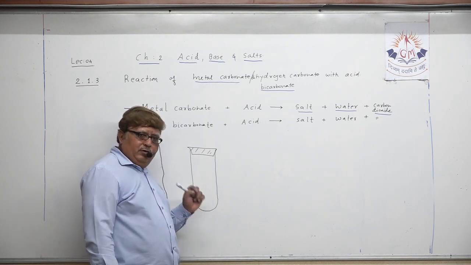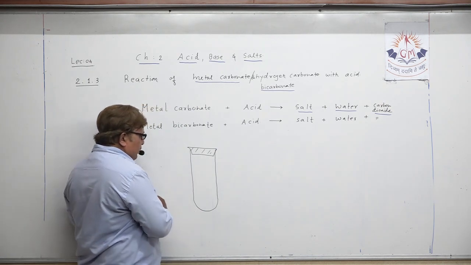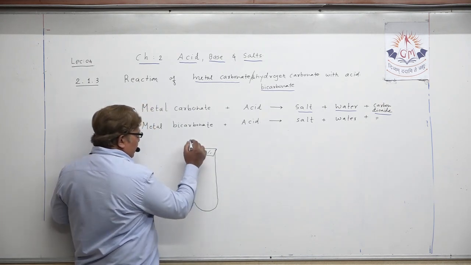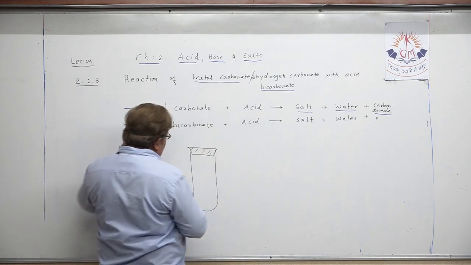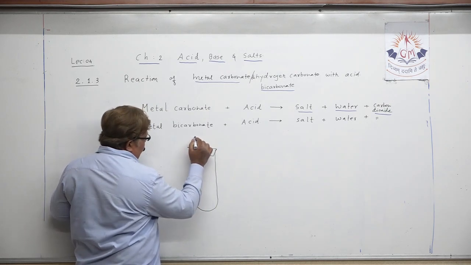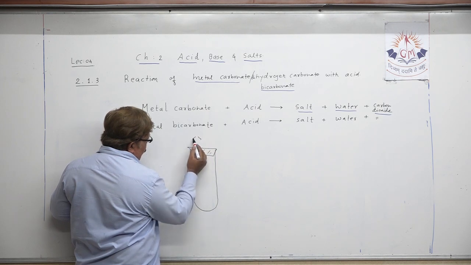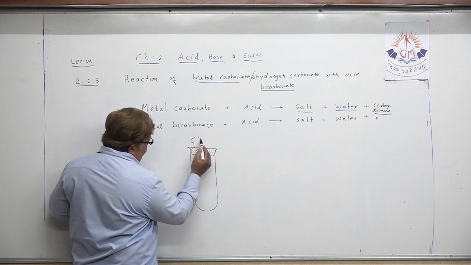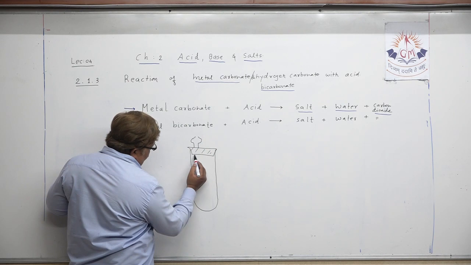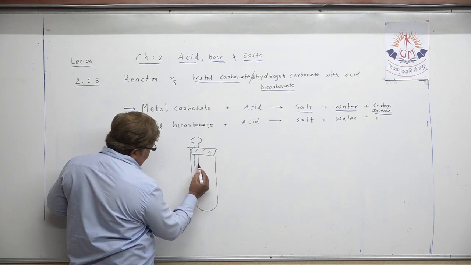After closing this, you have to pour acid slowly so that the reaction takes place. So suppose it is a double holed rubber cork, you have to show one thistle funnel here. Through this thistle funnel you are going to pour acid.